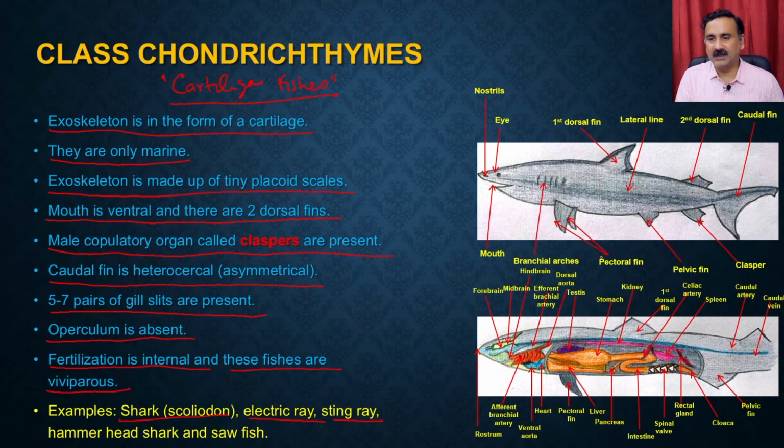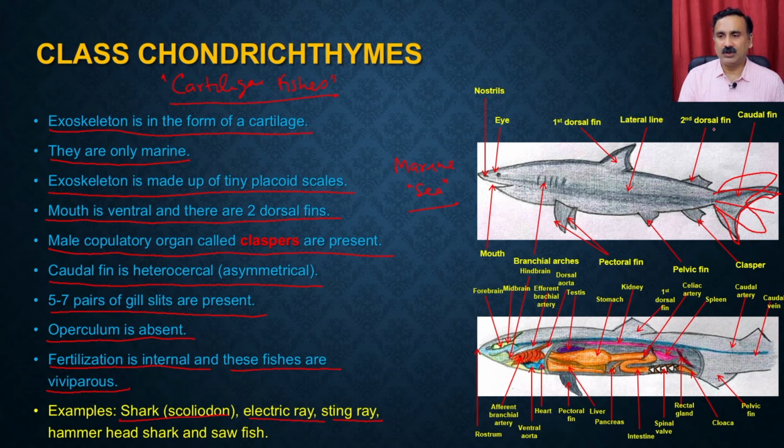So what you see here is a cartilage fish, and mostly these cartilage fishes are present in the marine, which means they are present in the sea, and they have a well developed system, right? They have a two chambered heart, and the caudal fin you see is asymmetrical, which means it's not equal, on one side it is small and on the other side it is large.